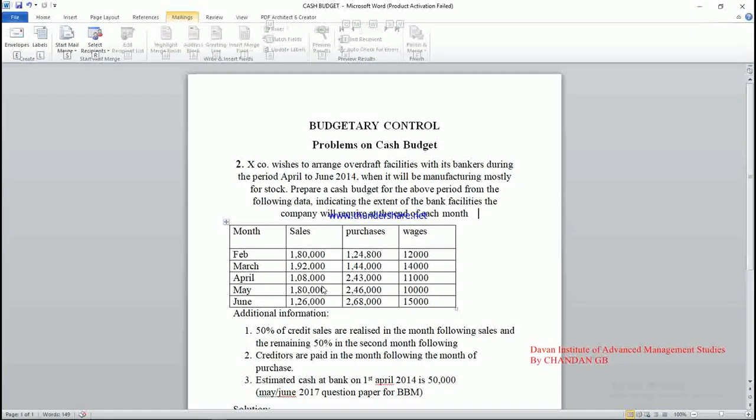Hello everyone. In the previous video, we discussed the meaning of cash budget and the format of cash budget, along with one problem. This is the second problem in the cash budget.